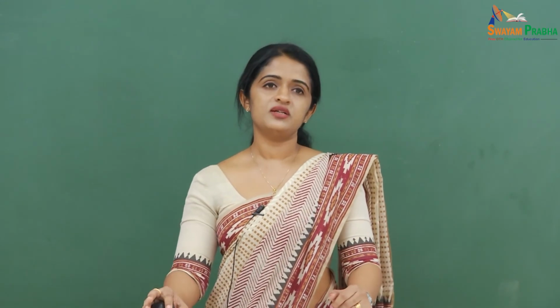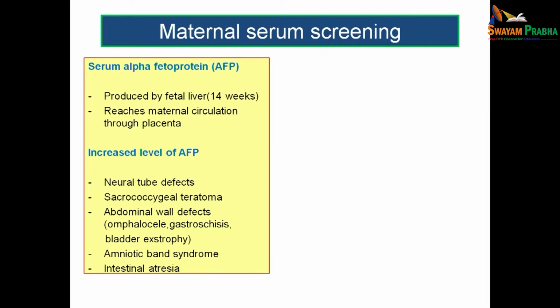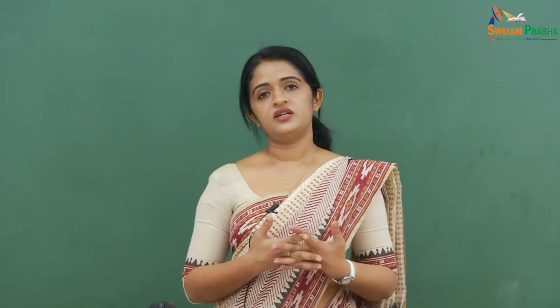So, what are the clinical conditions you expect when there is an increased level of alpha fetoprotein? So, the defects which you expect are the neural tube defects, the sacrococcygeal teratoma, abdominal wall defects like omphalocele, gastroschisis, bladder exstrophy, amniotic band syndrome, intestinal atresia. So, in all these conditions it is said that there is an increase in the alpha fetoprotein.